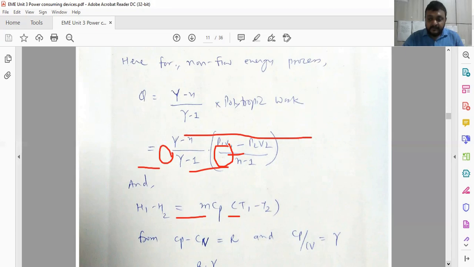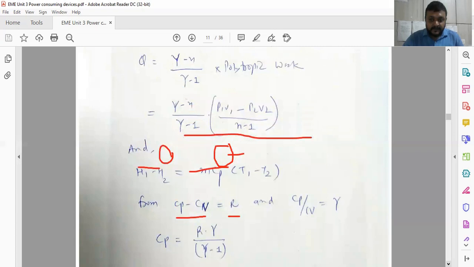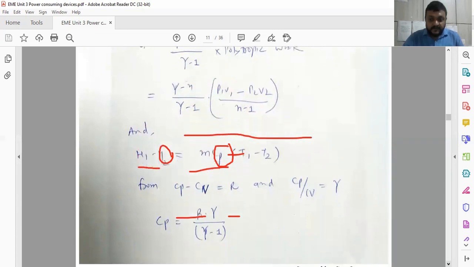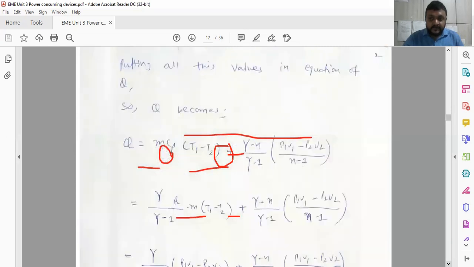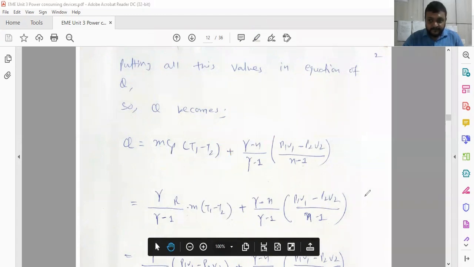So H1 minus H2 we have to take as m Cp, where Cp means specific heat capacity at constant pressure. Cp minus Cv is equal to R and Cp upon Cv is equal to gamma. So Cp is equal to R gamma upon gamma minus 1. You have to use this equation in the equation that we have written previously.